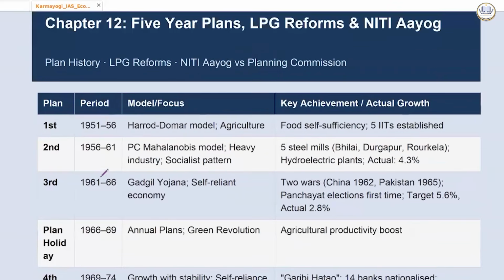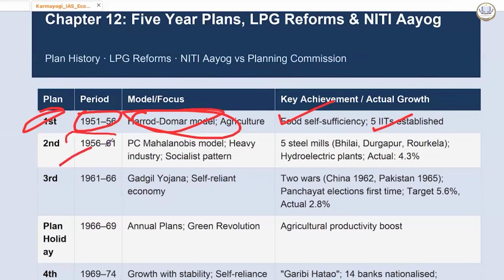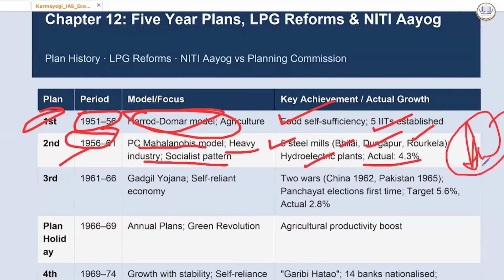Five-year plans, quickly. First five-year plan, 1951 to 56, Harrod-Domar model. Focus was on agriculture, food, full self-sufficiency, and 5 IITs were established. Second came 1956 to 61, PC Mahalanobis model. Focus on heavy industry, socialist pattern. 5 steel mills were established in Bhilai, Durgapur, Rourkela, etc. Focus was on hydroelectric plants. Dams were called temples.